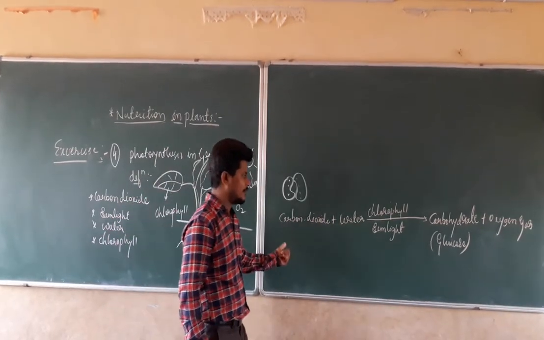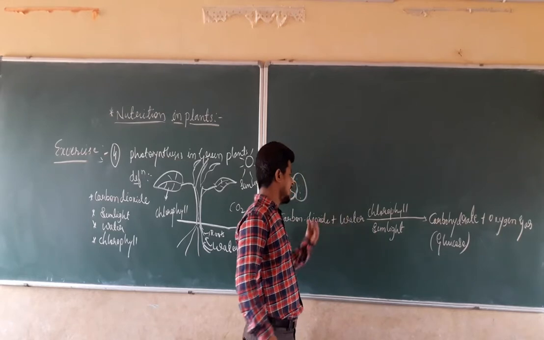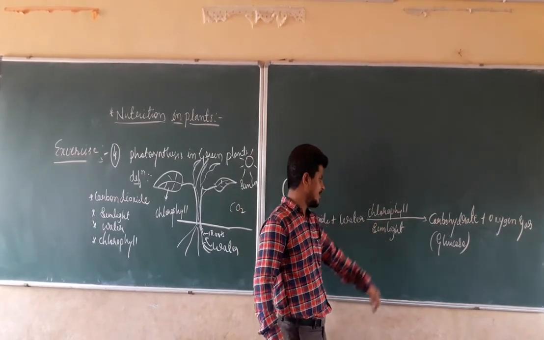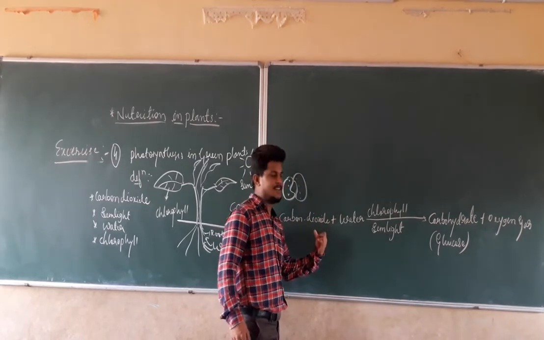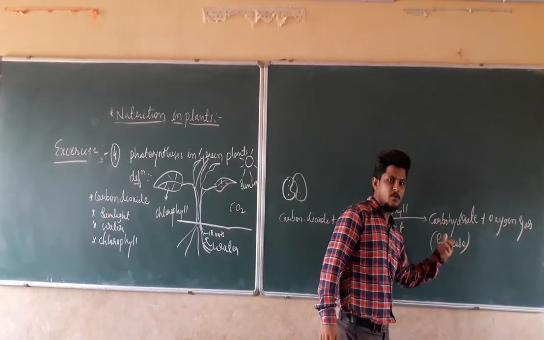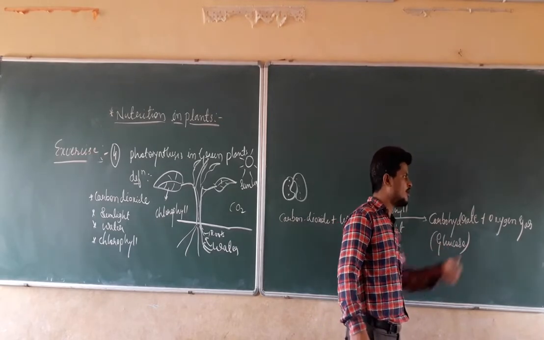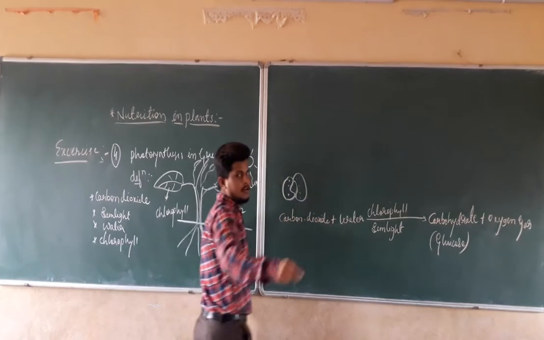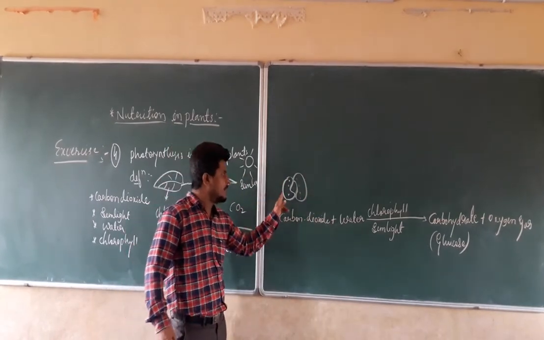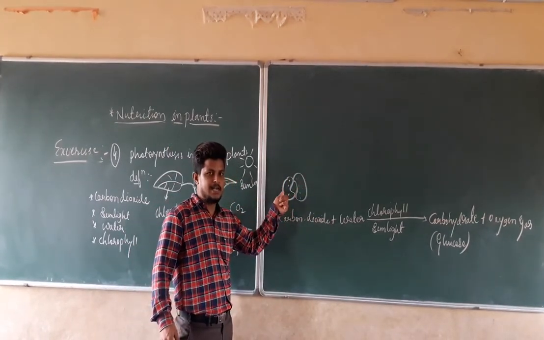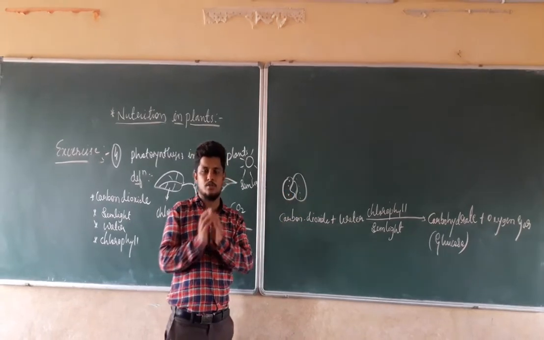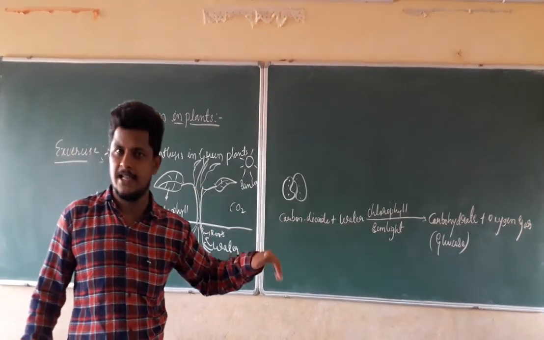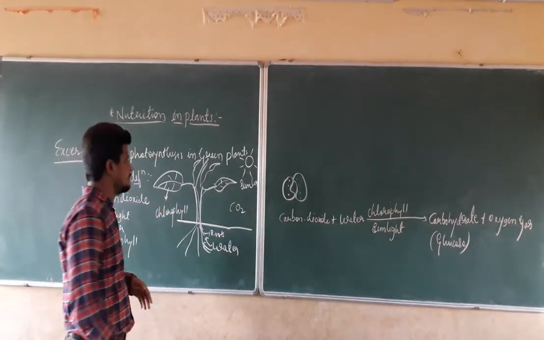Carbon dioxide from the outside, water from the roots, those are combining at the chlorophyll, which is going to absorb the sunlight. In presence of the sunlight, there is going to be a chemical reaction, where carbohydrate is going to be produced in the form of glucose. Along with that, they are going to release the oxygen gas from the stomata. And it is opening because of the water. When the water enters into the guard cells, the stomata is going to open so that they release the oxygen gas and take in the carbon dioxide gas which is present in the atmosphere.